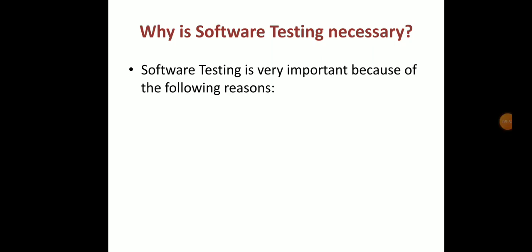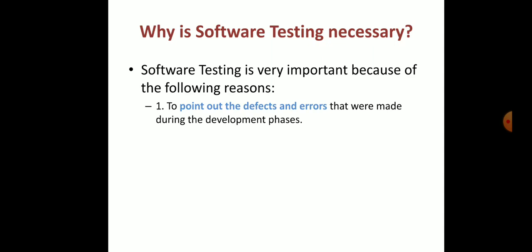Okay, next point is why software testing is necessary. The following points are important for software testing. The first point is to point out the defects and errors that were made during the development phases. While developing, many defects occur or errors are created by the developer. For identification of these errors you have to use software testing. So this is the first reason.